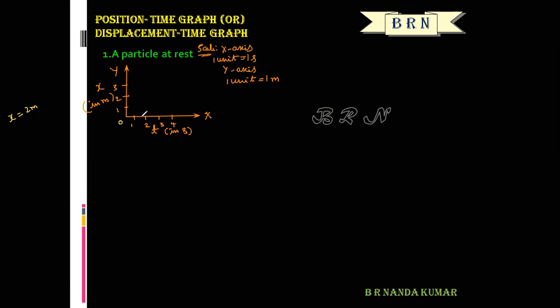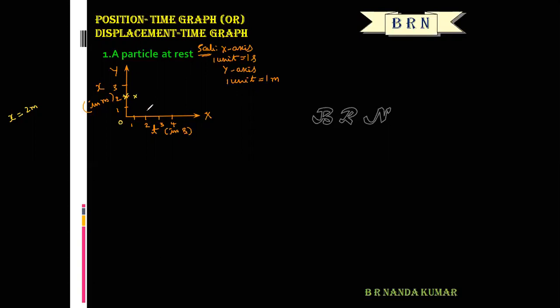So after 1 second, what is the position? At time t equal to 0, what is the position? 0, comma 2. At time t equal to 1 second, the position will remain constant, right? But time varies. So after 1 second, the position is the same, that is 2. So this point is 1, comma 2.